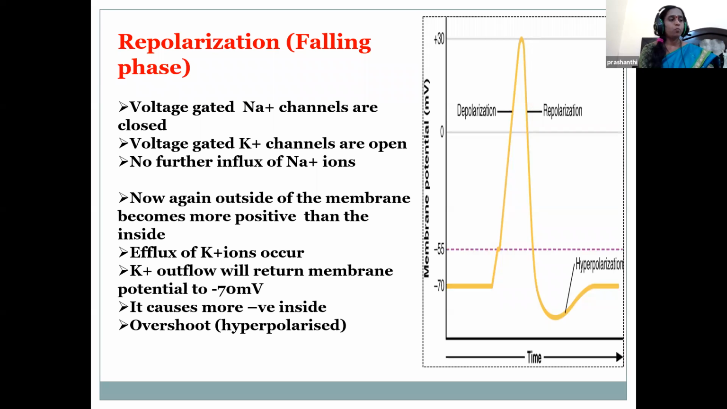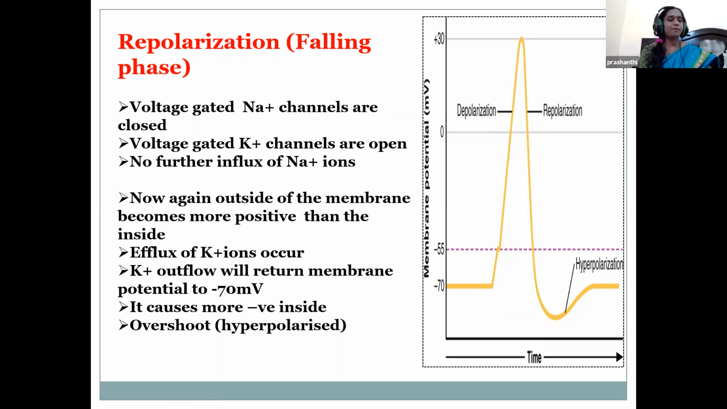This corresponds with the relaxation of the myocardial muscles. So here the voltage gated sodium channels are completely closed, whereas the voltage gated potassium channels are open. So there is no further entry of sodium ions, but the potassium ions are moving out. So that is the efflux of potassium ions. The potassium outflow will return the membrane again to minus 70 millivolts. So once again, it is regaining the normal state, that is minus 70 millivolts.